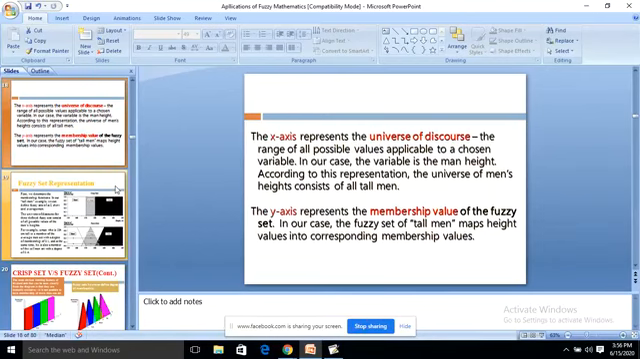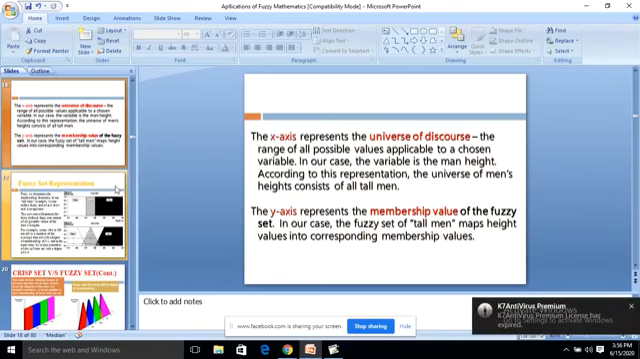Next, in the previous picture, the x-axis represents the range, the range of all possible values applicable to a chosen variable, and in our case the variable is the man's height. So according to this representation, the universe of men's heights consists of all tall men. The y-axis represents the membership value of the fuzzy set. In our case, the fuzzy set of tall men maps height values into corresponding membership values.